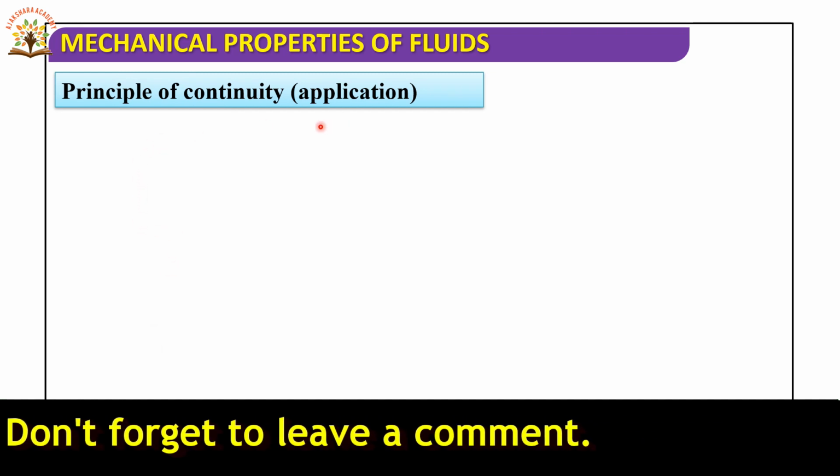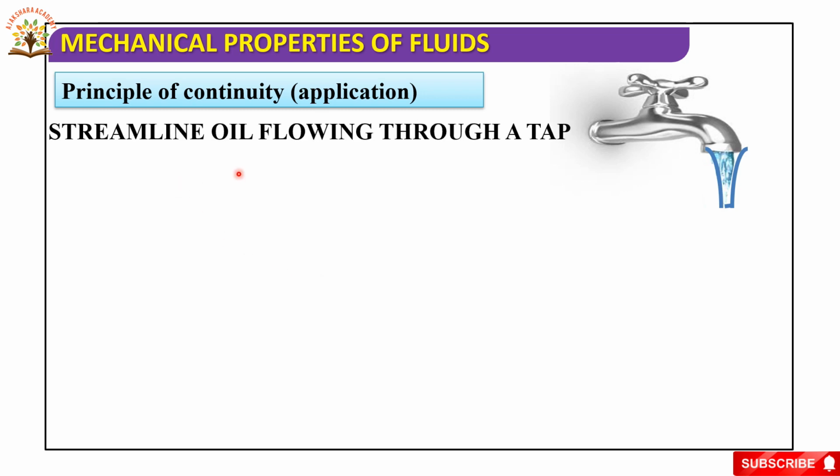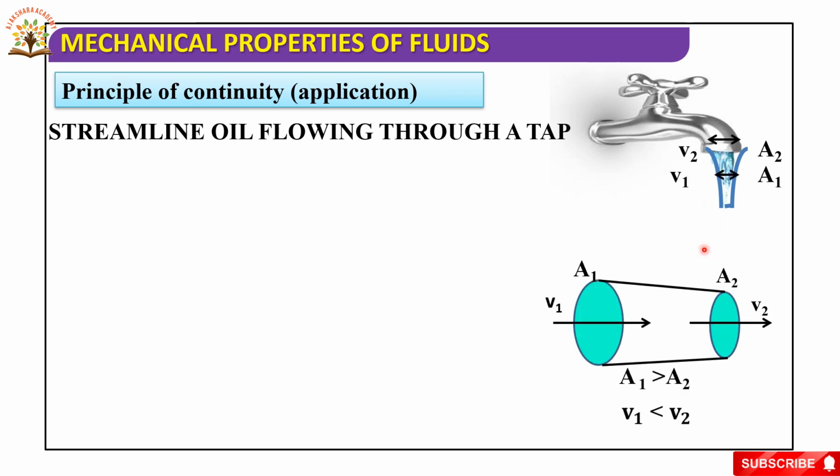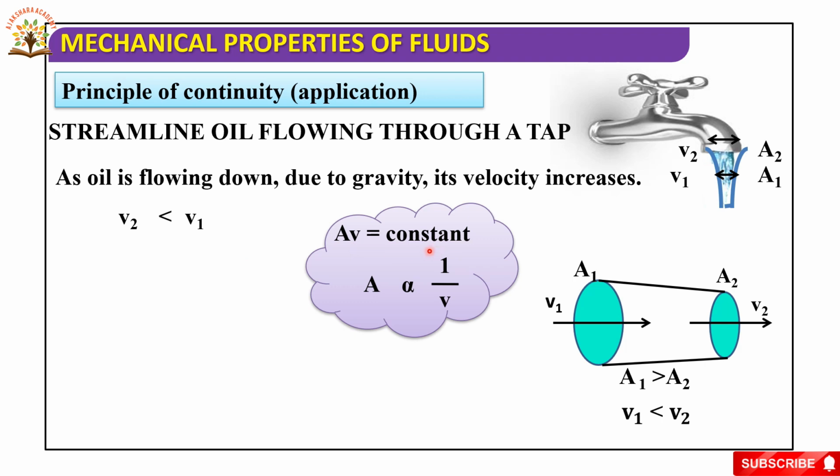Now, principle of continuity application we will discuss. Here, streamline oil flowing through a tap. See the picture here, oil is flowing through a tap. Here, area of cross section A1, A2 and velocities v1, v2. As oil is flowing down due to gravity, its velocity increases, so v2 is greater than v1. A v is equal to constant from the principle of continuity, so A is inversely proportional to v.